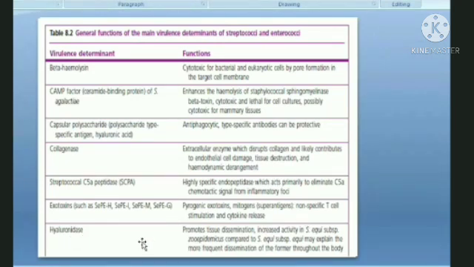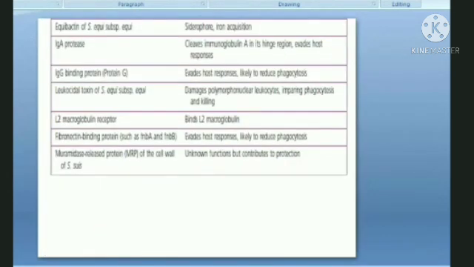Hyaluronidase is again a kind of enzyme, as I mentioned. It destroys the hyaluronic acid, a cementing substance between the cells, and thus helps in the dissemination of your infection.